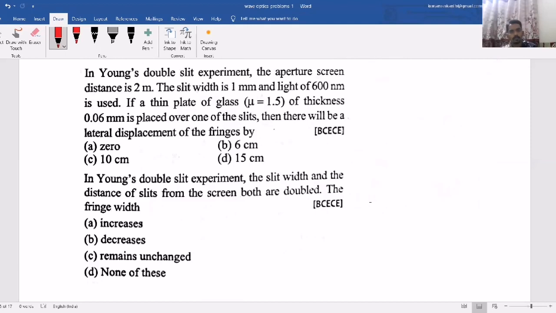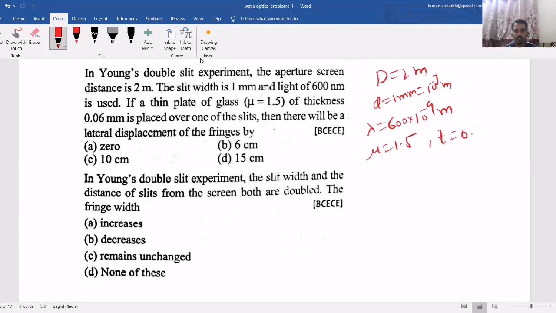Now, in Young's double slit experiment, the aperture screen distance is 2 meter. That means capital D is 2 meter. The slit width, small d, is 1 millimeter or 10 power minus 3 meter, and wavelength is 600 nanometer, which is 600 into 10 power minus 9 meter, and a thin glass plate of refractive index 1.5, thickness 0.06 millimeter, is introduced. Then there will be a lateral displacement of the fringe shift.